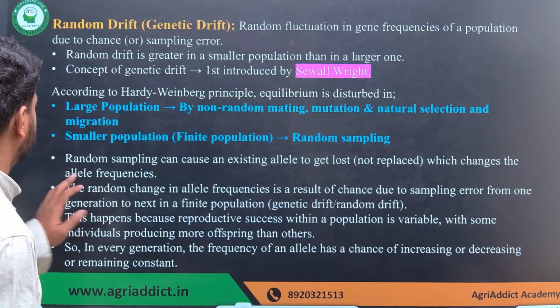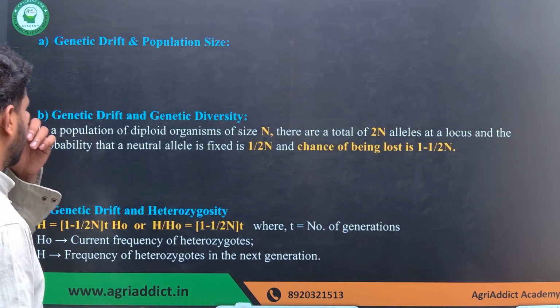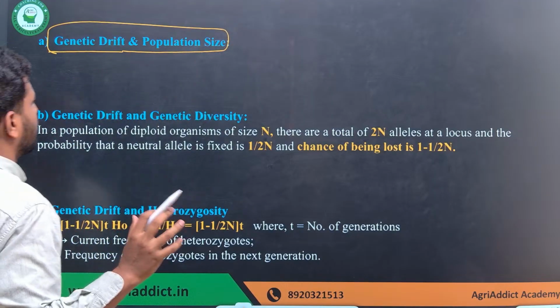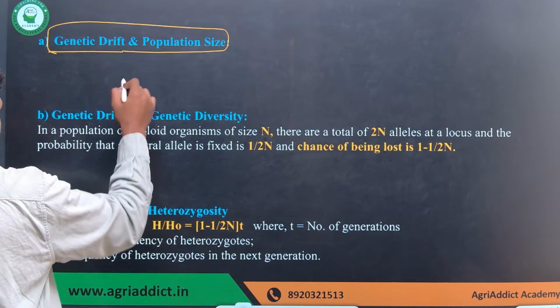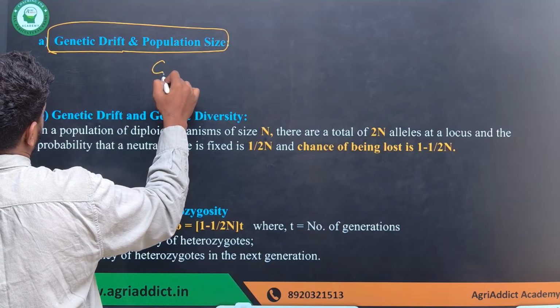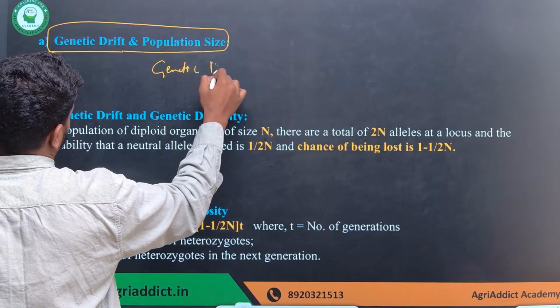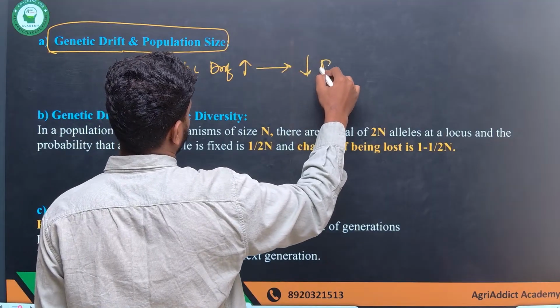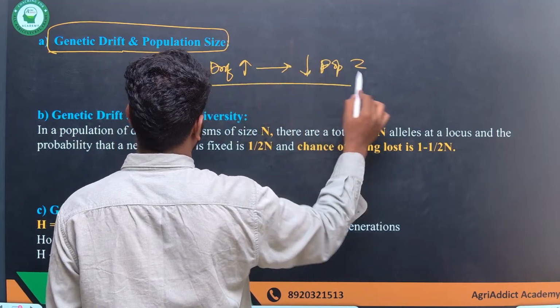So these things are clear. You can skip it. Okay, and the relationship between genetic drift and population size. I told you the effect of genetic drift is particularly high if the population size is low. So this is the exact relationship.